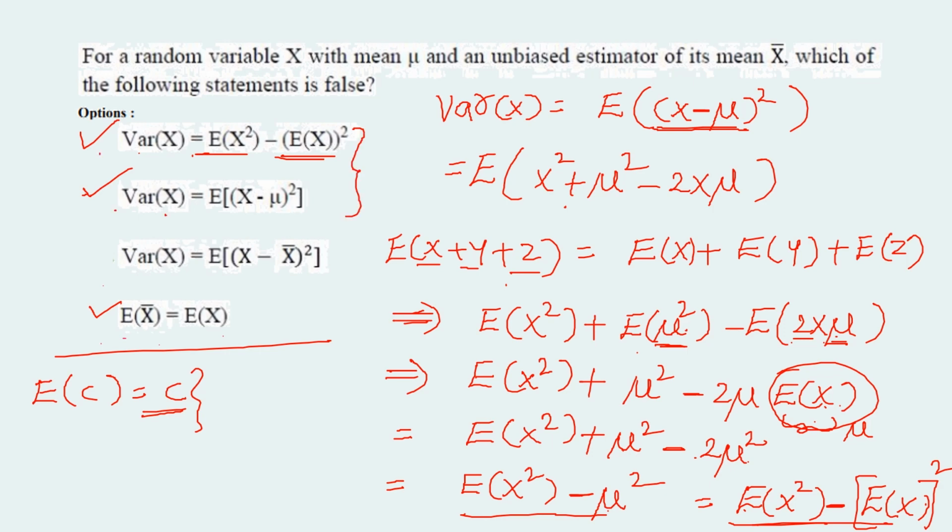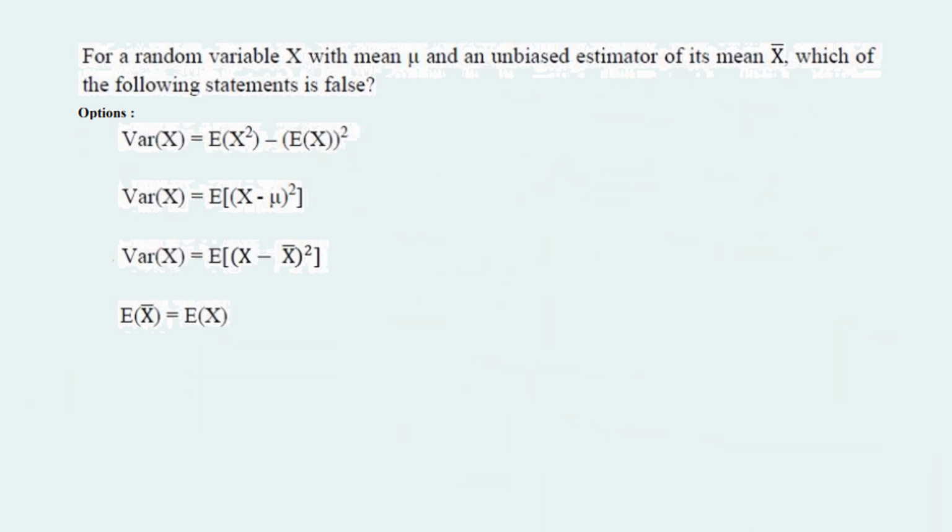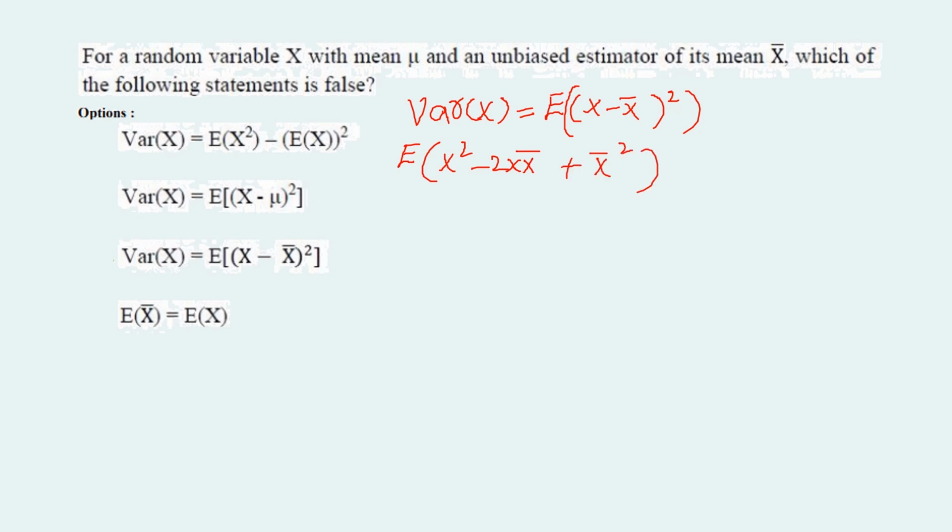Now let's look at statement C, that is variance of x is equal to expectation of x minus x bar whole square. Again expand it by using a minus b whole square. We will have expectation of x square minus 2x x bar plus x bar square, which can be written as expectation of x square minus 2 times expectation of x times x bar plus expectation of x bar square.